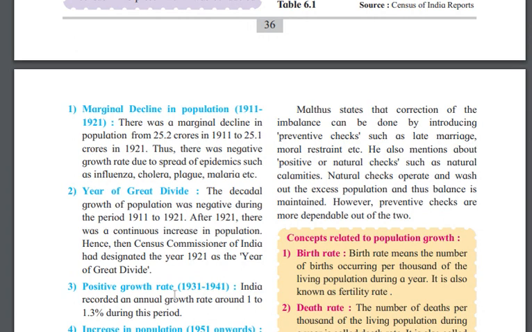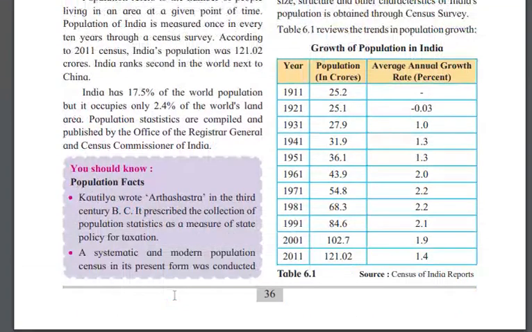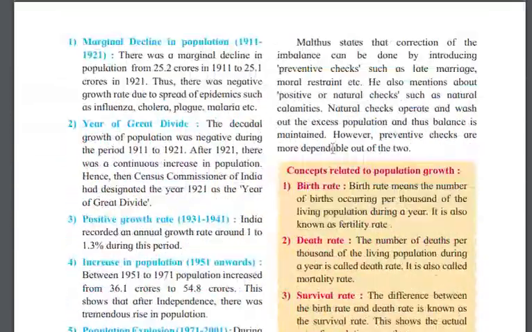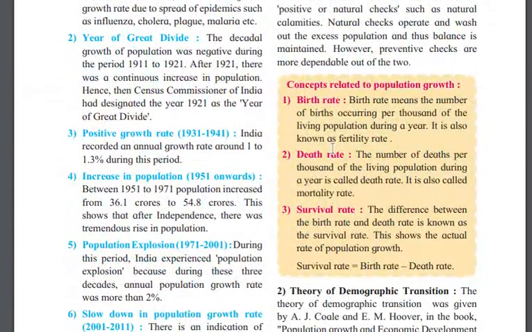So here they are saying that if you see the table, there is only one minus, and all the others are positive, which means that there is a division. One, there was a decline, and after that India was in flight mode. The growth of the population of India was continuing, totally continuing. Then positive growth rate, 1931 to 41.